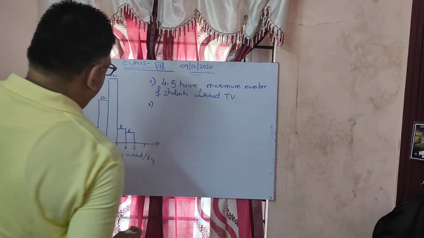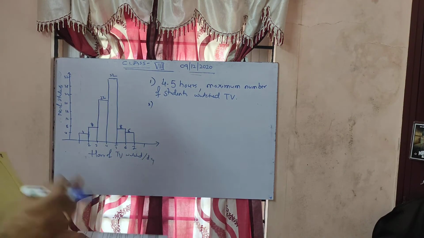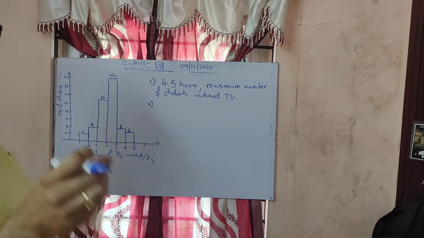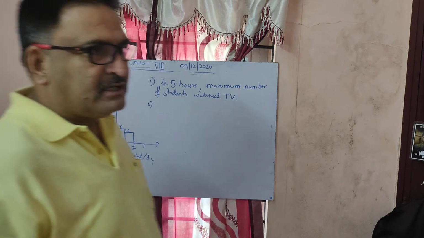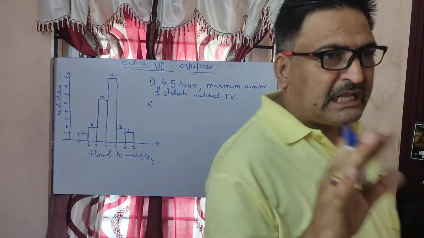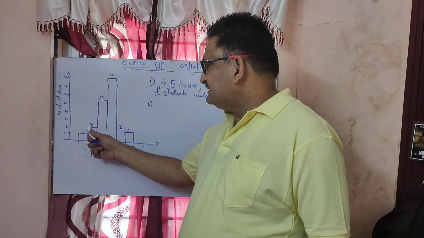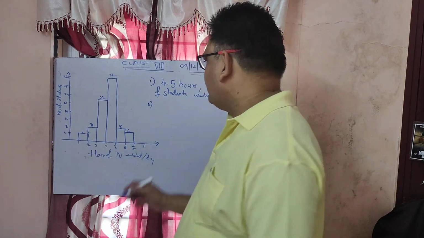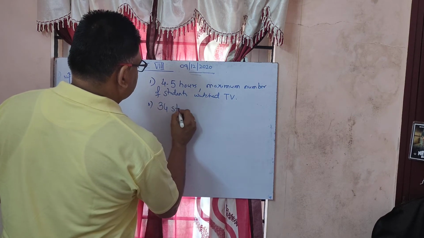Second question is, how many students watched TV less than 4 hours? So that is 22 plus 8, 30, 30 plus 4, 34. So 34 students